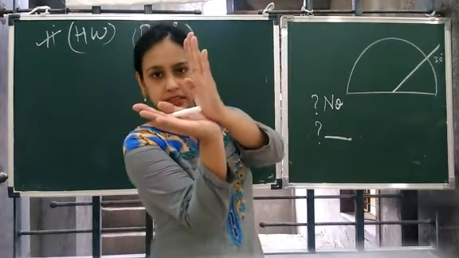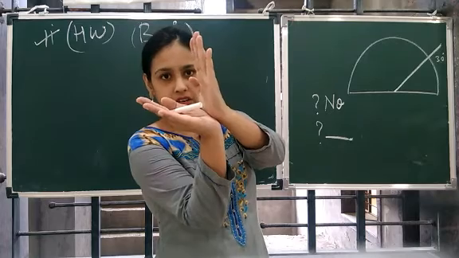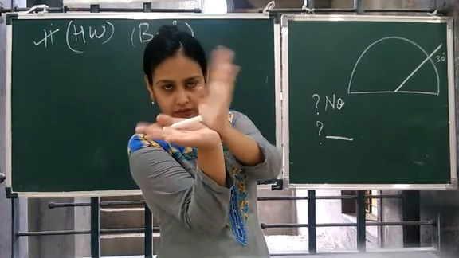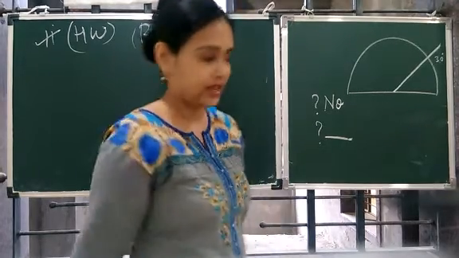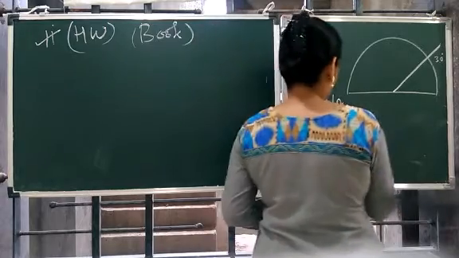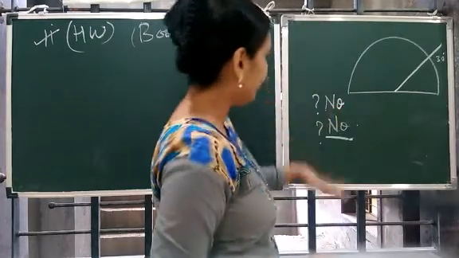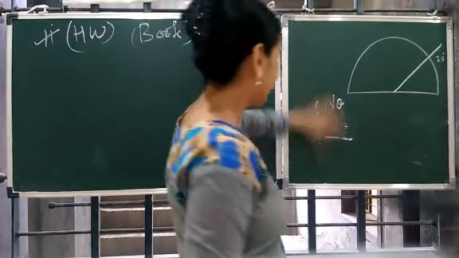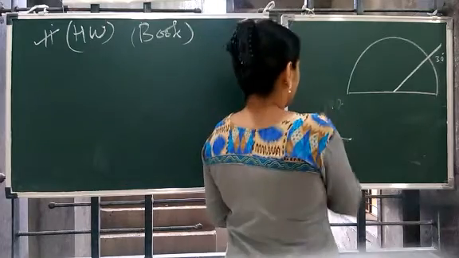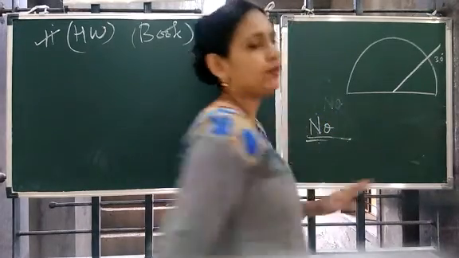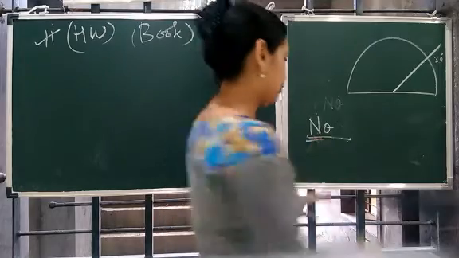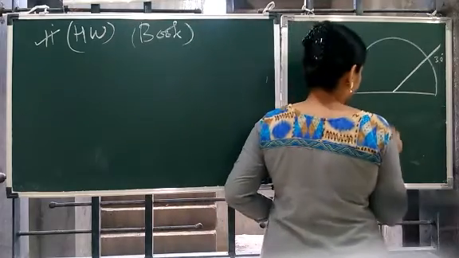This is the angle of 30 degrees. Its size changing means it is becoming big. So will the size change? No. The size will not change. Got it? So actually if you write only one no, it is more than enough. That means the measurement of the angle will not change. So we will write no.